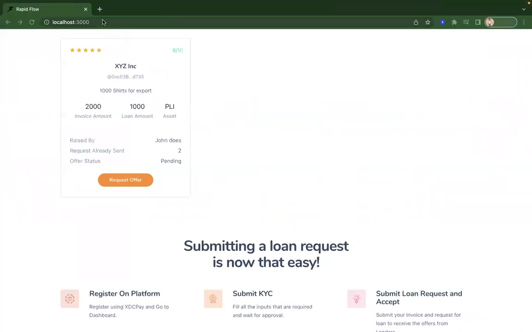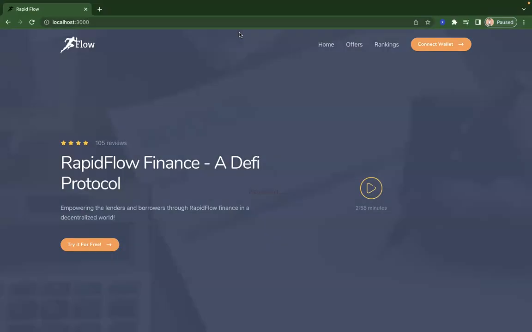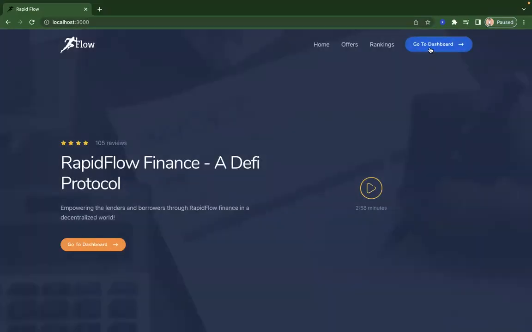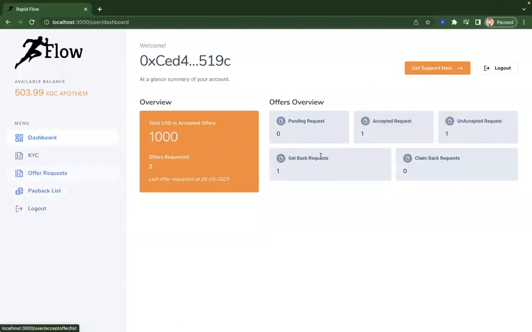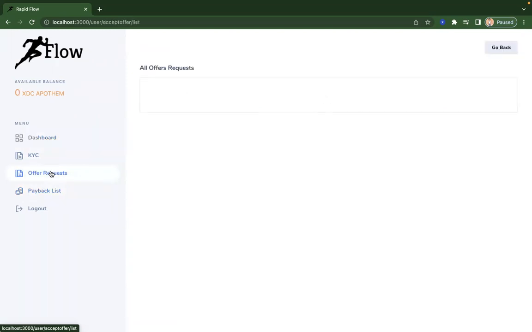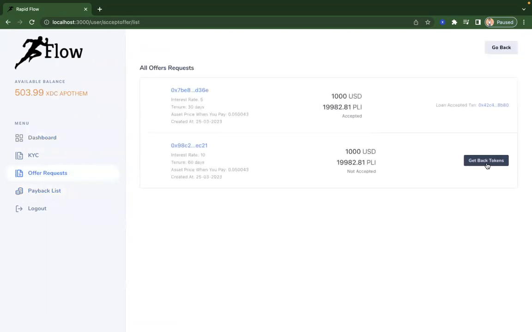Now, if I go to the actual dashboard of the lender, right? So I can see that one loan accepted and one loan denied, right? Now I have an option to get back this loan, because I already sent it, but I have to get it back because this has not been approved by the borrower.